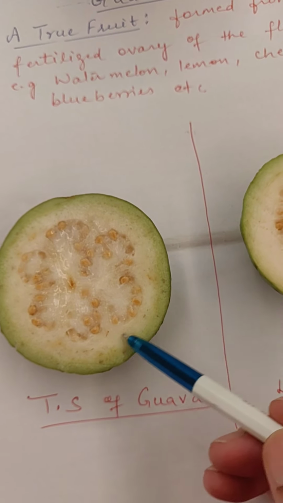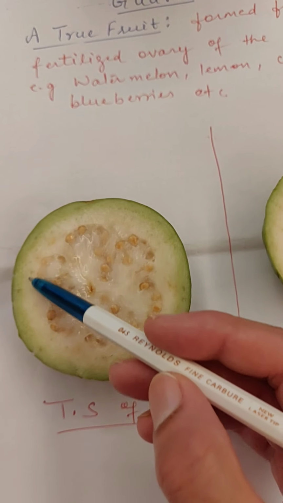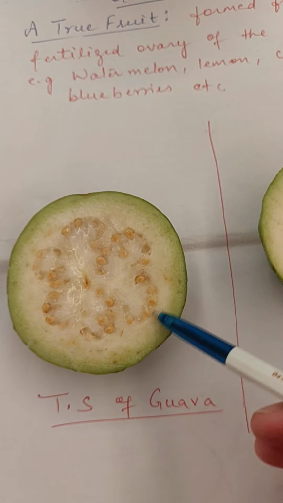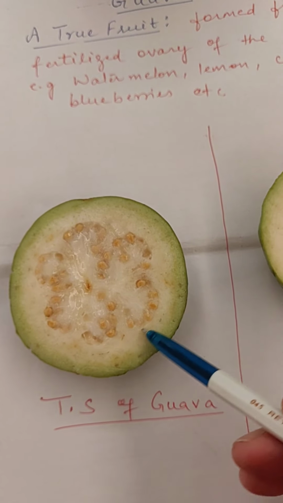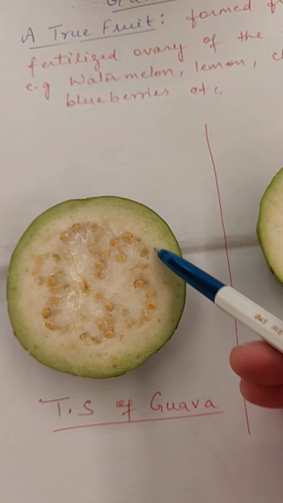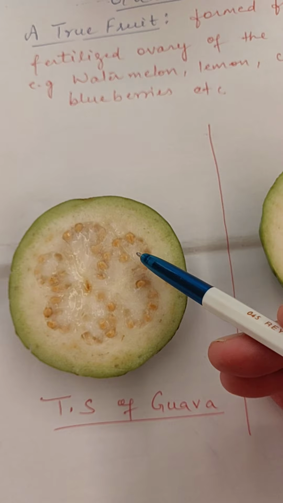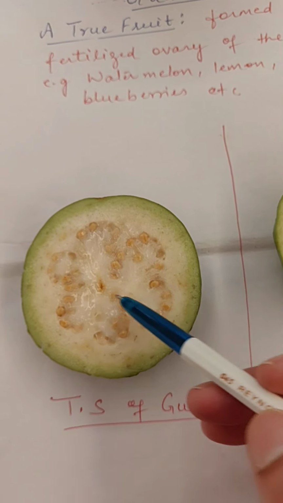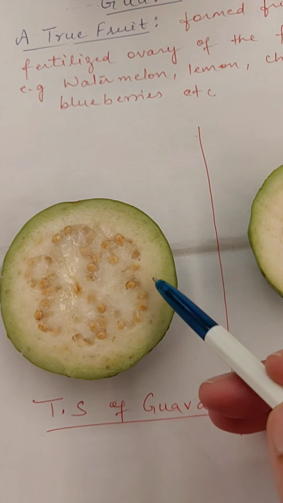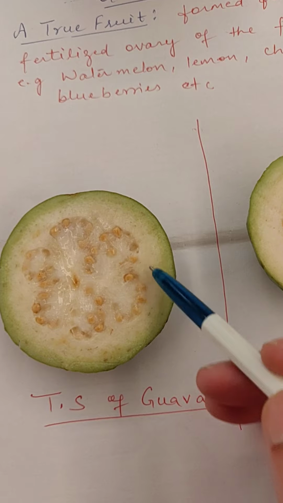And this middle one is the fleshy one, nutritious one, fibrous one, and it contains vitamins, vitamin C particularly, and other substances which have antiseptic, antibacterial properties. Tannins are also there. So this fruit has a very great medicinal value. So this whitish part is the mesocarp, that is the second layer of the fruit wall or the pericarp.